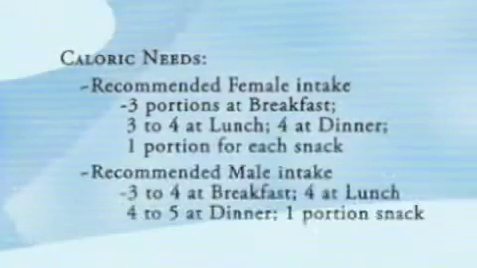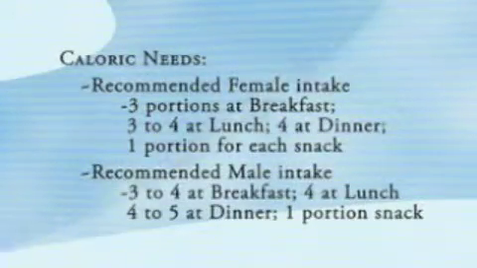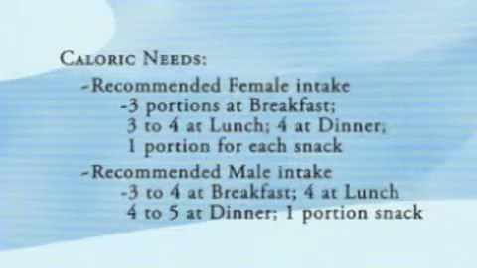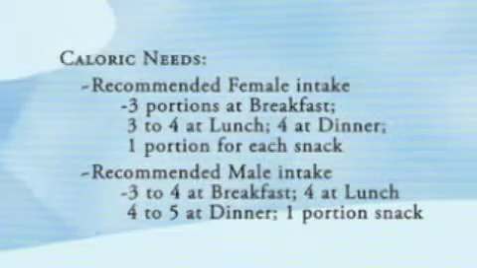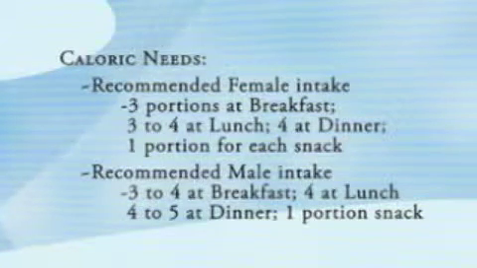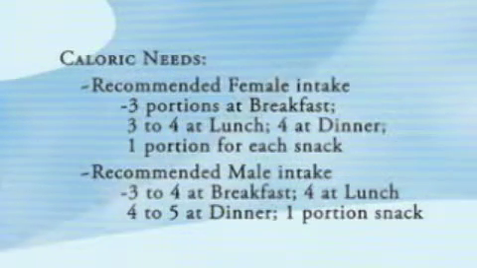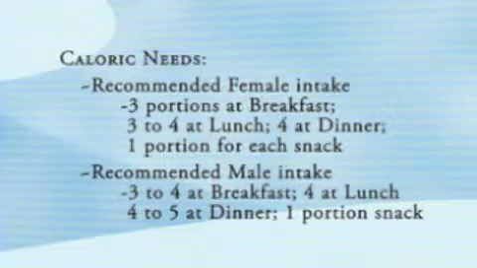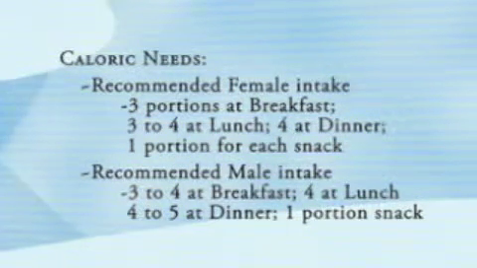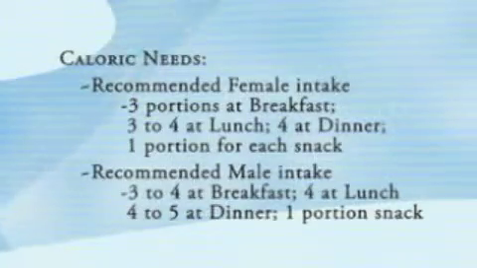In general, we would recommend a female with diabetes not to exceed 3 portions of carbohydrates at breakfast, 3 or 4 at lunch, 4 at dinner, and 1 portion for each snack in the morning, afternoon, and evening if needed. For men, we would generally recommend 3 to 4 portions at breakfast, 4 at lunch, 4 to 5 at dinner, and 1 portion at each snack.